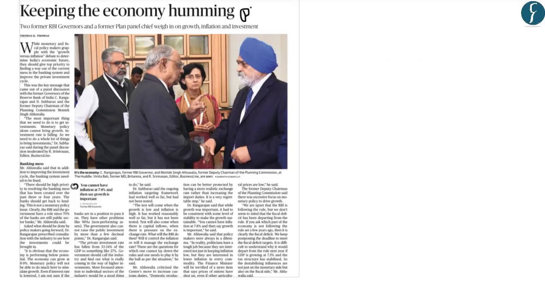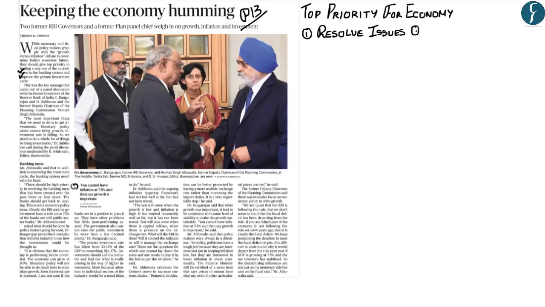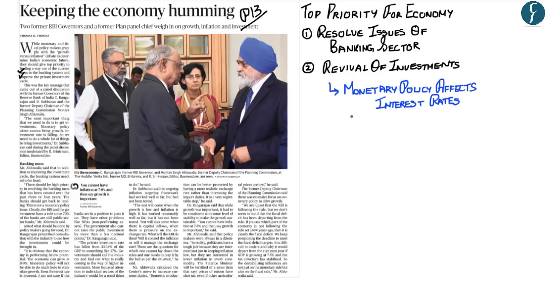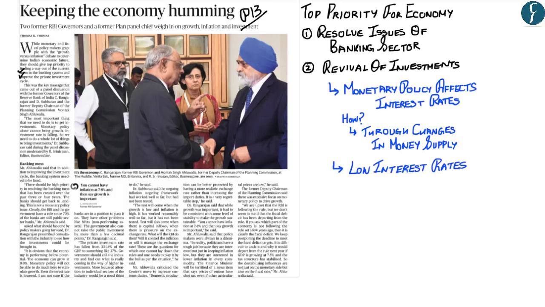Now, we have taken this article from page 13. Now, the key point of discussion that comes out from this article is that the top priority for the economy is first to resolve the issues of the banking sector, and the second is the revival of investments, especially private investment. Now, as you might know, the monetary policy affects the interest rate in the economy. Now, the monetary policy affects the interest rate through changes in money supply. And therefore, the prevailing rate of interest determines the rate of investment in the economy. And therefore, low interest rates are assumed to lead to an increase in investments.